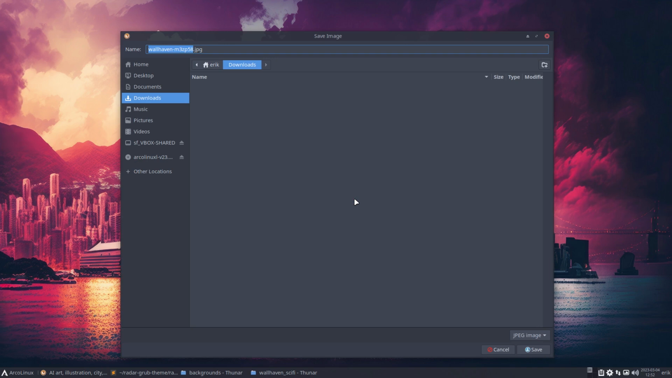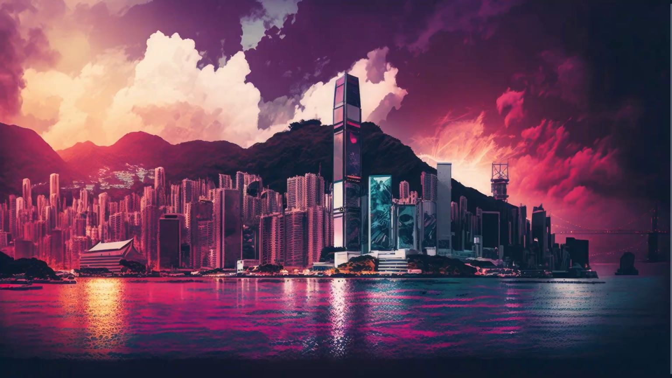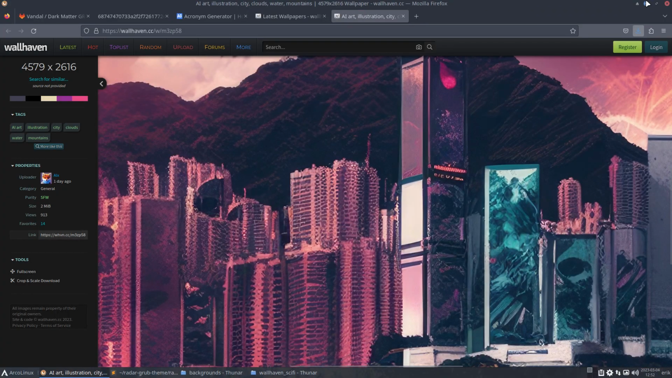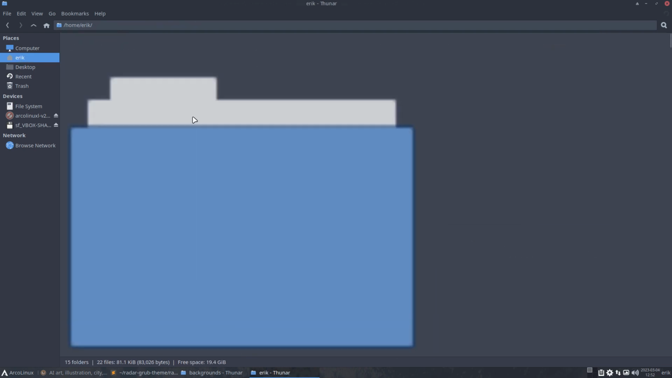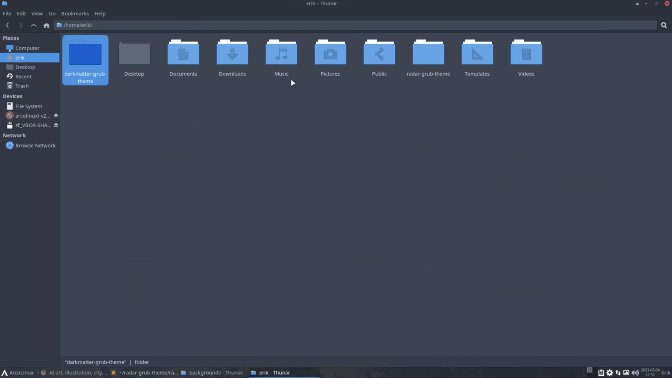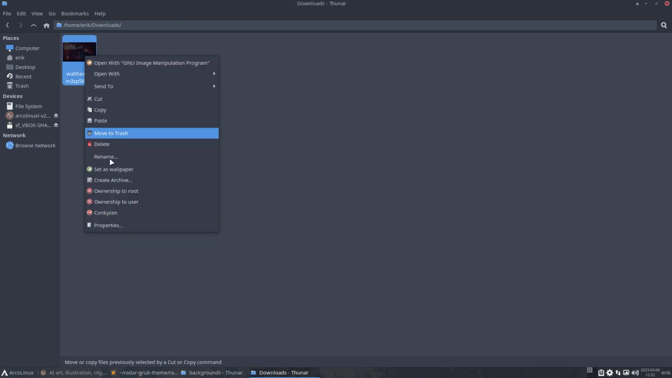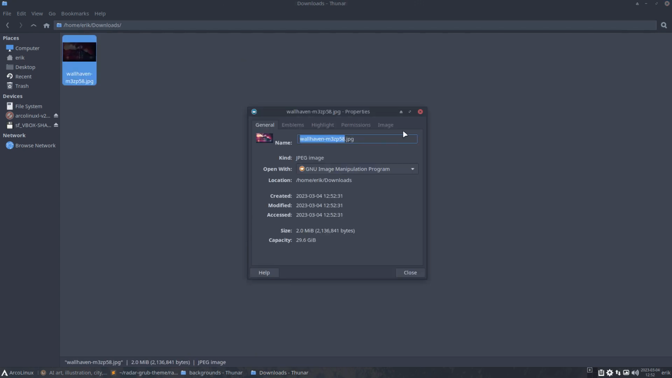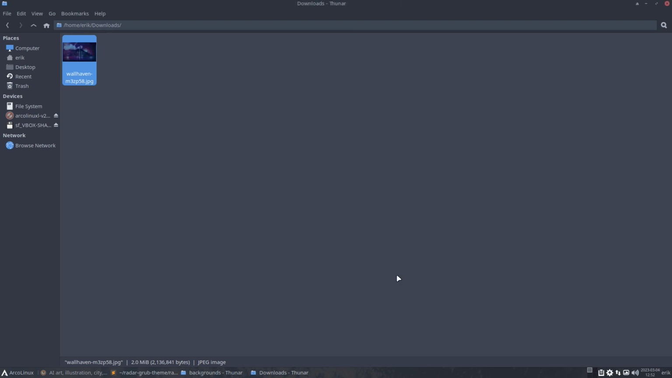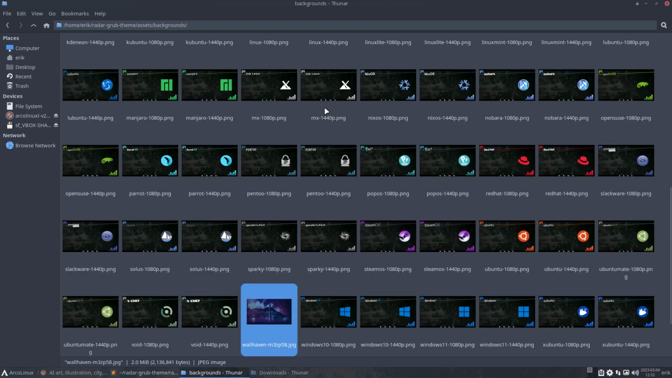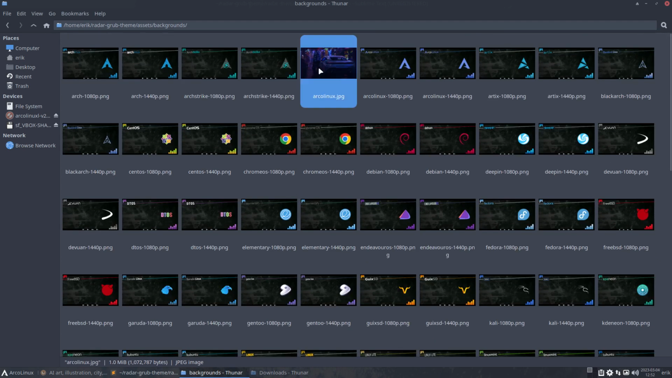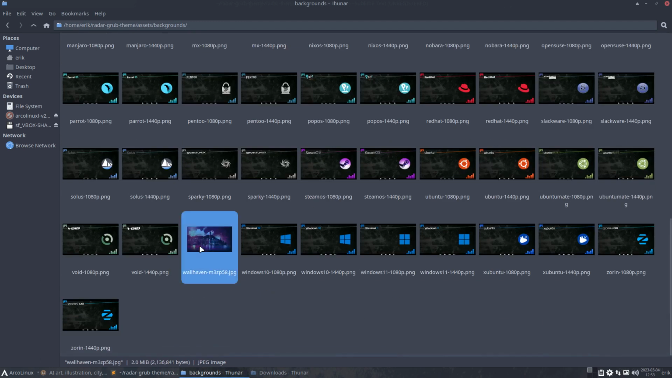Save image as. Let's see how big it is when we do this. So download. Wow. Control H. Download. How big is this? Properties. Image. All right. So that's a good size. Control X. Put it in here. Control V. ArcoLinux, you're out. And this one is in.